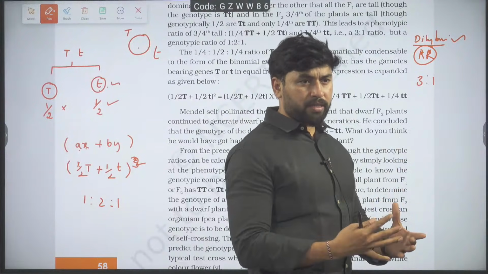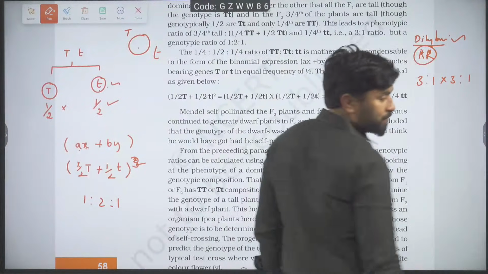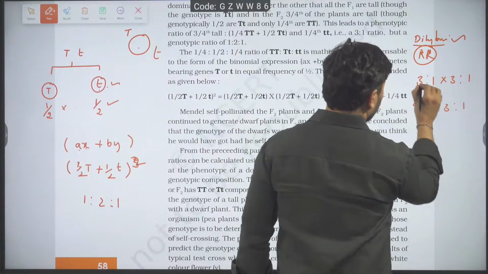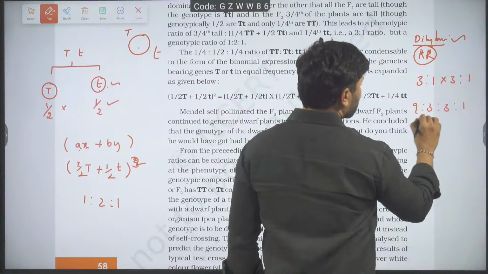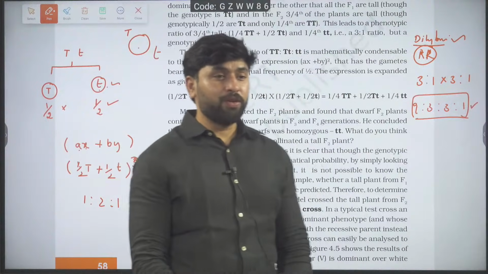I want the 2 factors result. Let us multiply 3 is to 1. Then we will get 9 is to 3 is to 3 is to 1. 3 into 3 is 9, 3 into 1 is 3, 1 into 3 is 3, 1 into 1 is 1. This is the dihybrid cross phenotypic ratio.